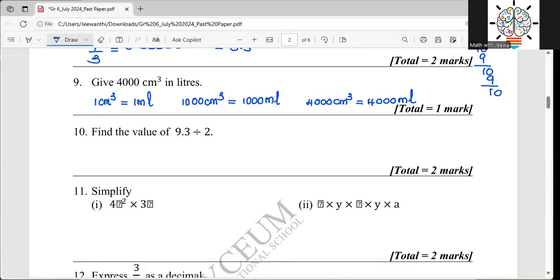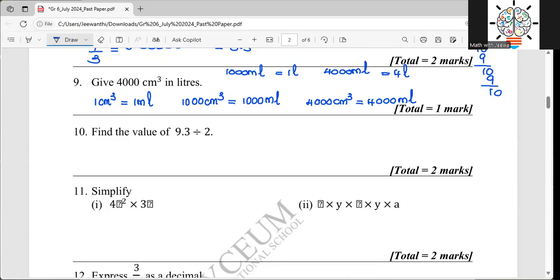But they have not asked for the answer in milliliters. They have asked for the answer in liters. Now it's easier for me. I know 1,000 milliliters equals what? It is equal to 1 liter. So then 4,000 milliliters equals 4 liters, right? So then I want to highlight my answer now.